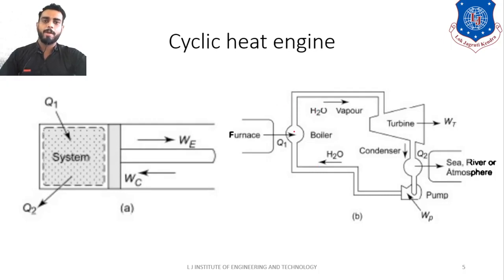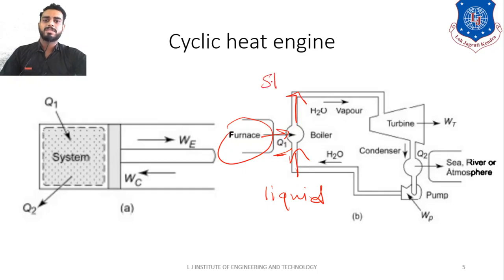So here you can appreciate that from the furnace some amount of heat Q1 will be supplied to the boiler, right? At the inlet of the boiler you will have liquid water, and at the outlet of the boiler you will have the steam, or you can say the gaseous phase. The steam is transferred further to the turbine. The turbine will produce some work, that is WT. Further from the turbine outlet the steam will be sent to the condenser.